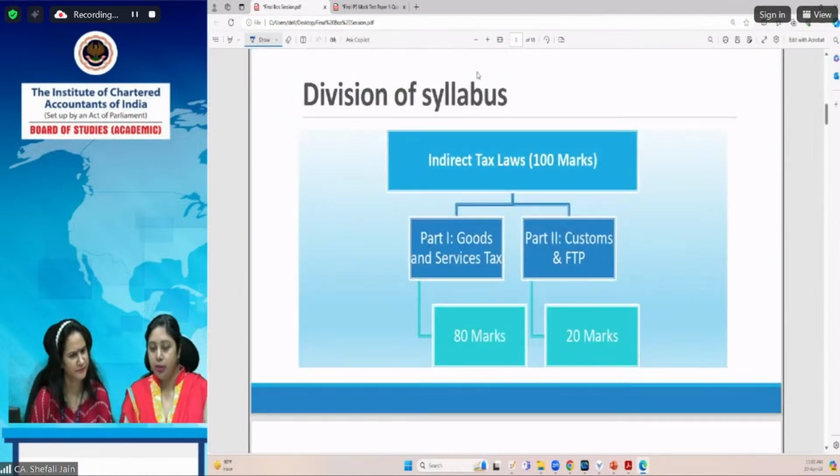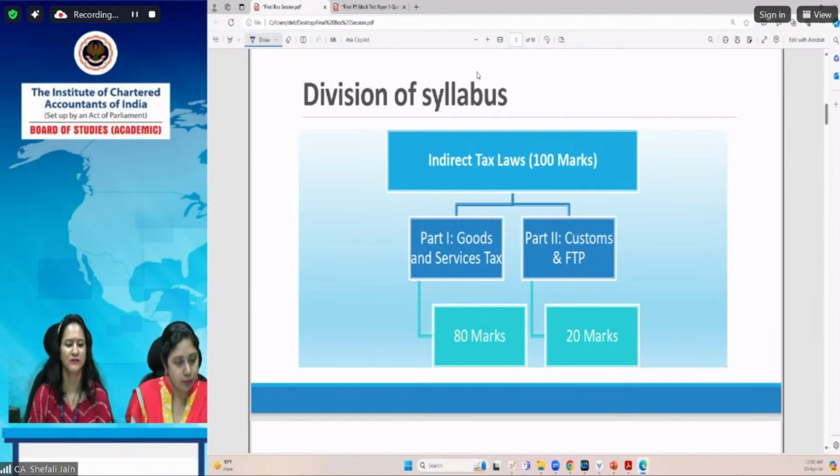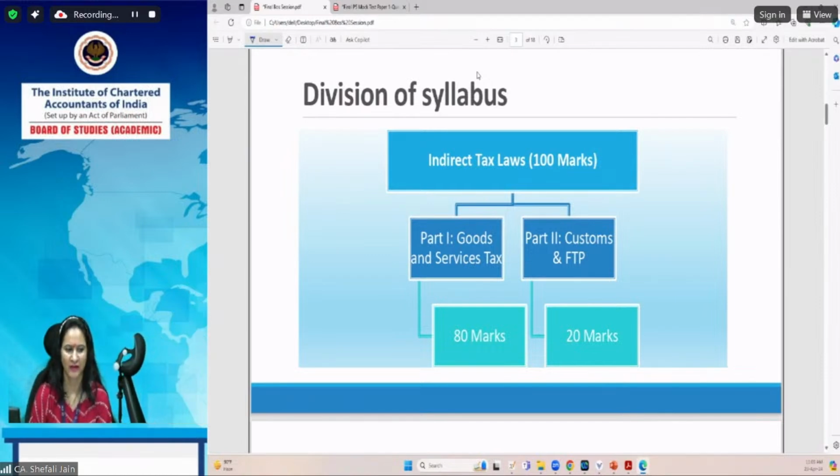So Swati, can you apprise the students with the division of syllabus and an overall broad paper pattern? Yes, this Paper 5, Indirect Tax Laws, is of 100 marks. This paper has been divided into two parts. Part 1, Goods and Services Tax, and Part 2, Customs and Foreign Trade Policy. Part 1, Goods and Services Tax, carries the maximum weightage of 80 marks, and Part 2, Customs and Foreign Trade Policy, carries a weightage of 20 marks.